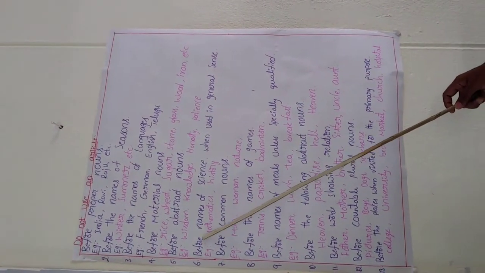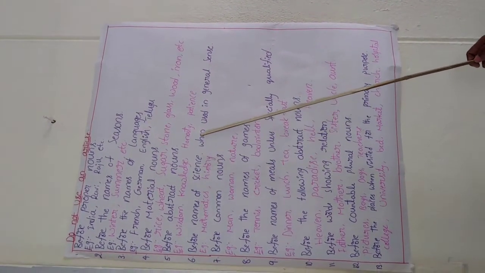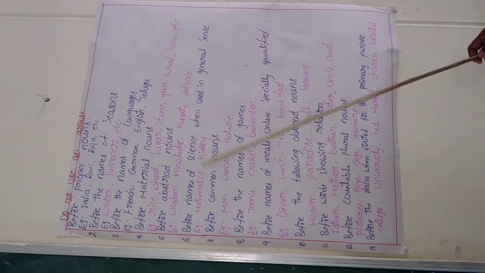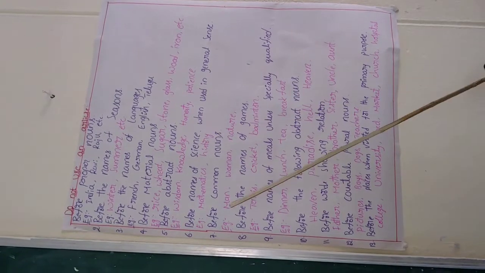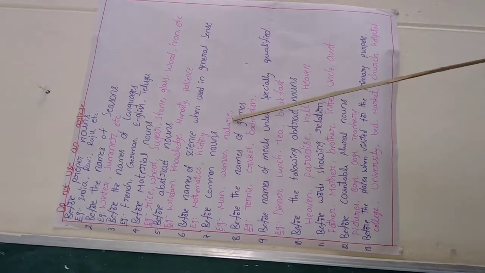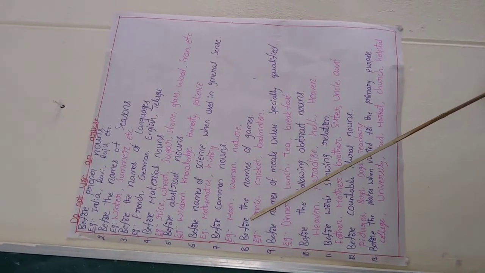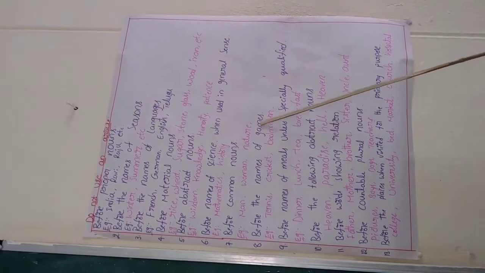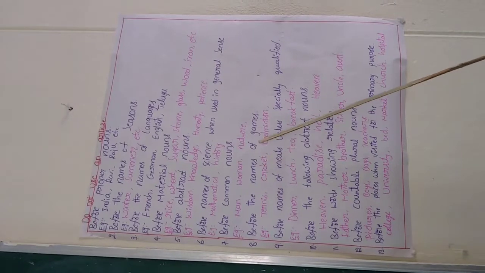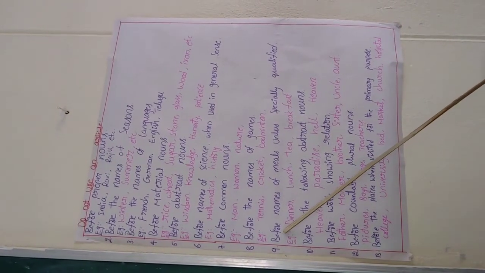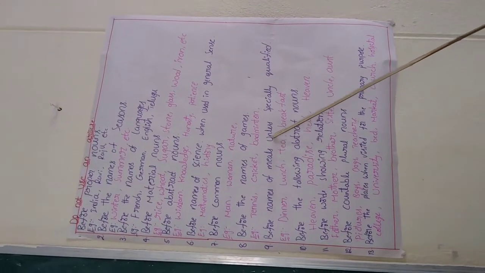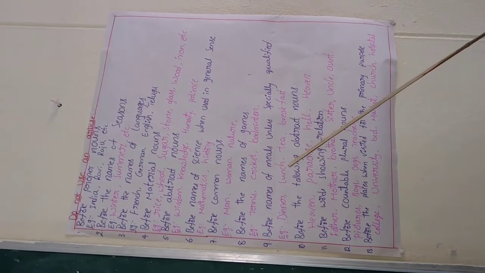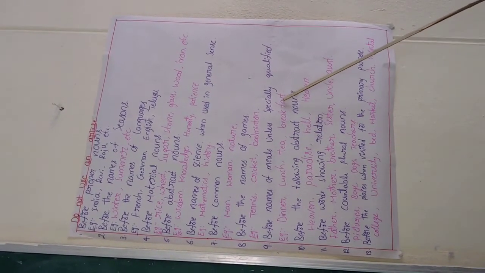And before names of sciences when used in a general sense, mathematics, history. Before common nouns, man, woman, nature. And you don't use the article before the names of games, tennis, cricket, badminton. And before names of meals unless specially qualified, dinner, lunch, tea, breakfast.